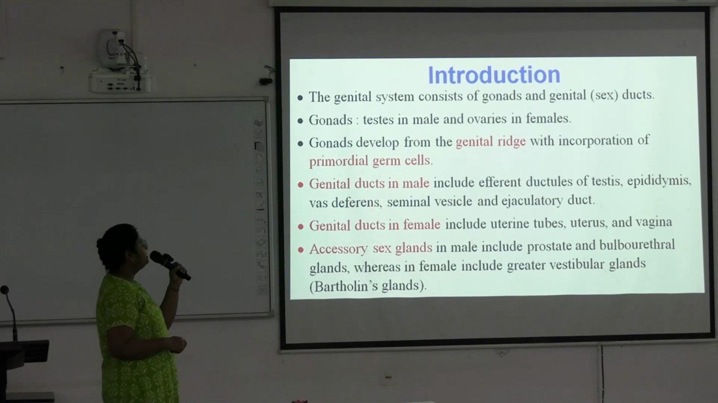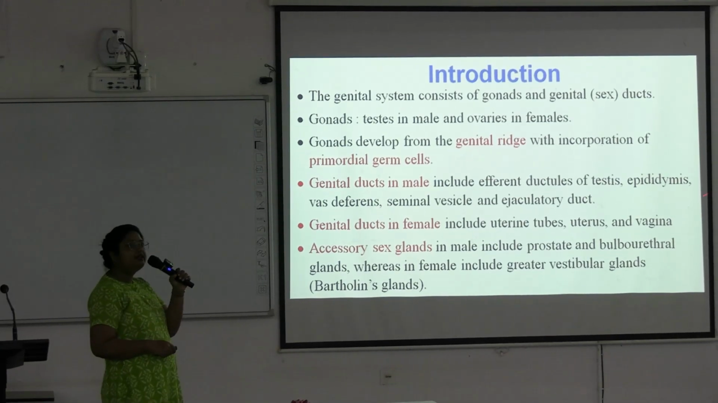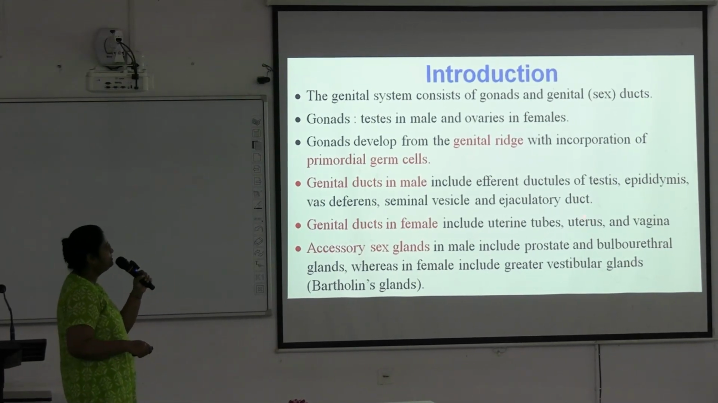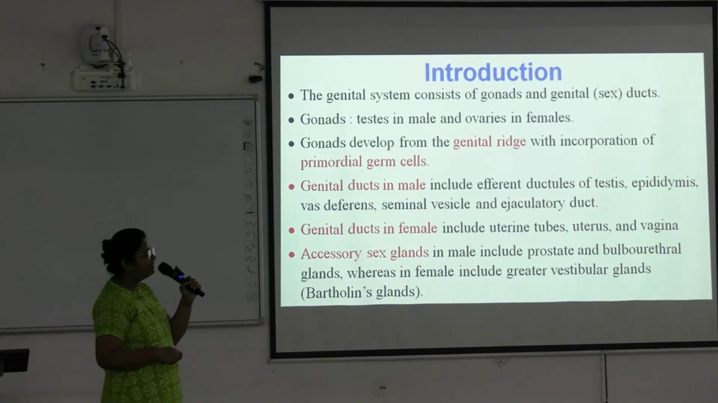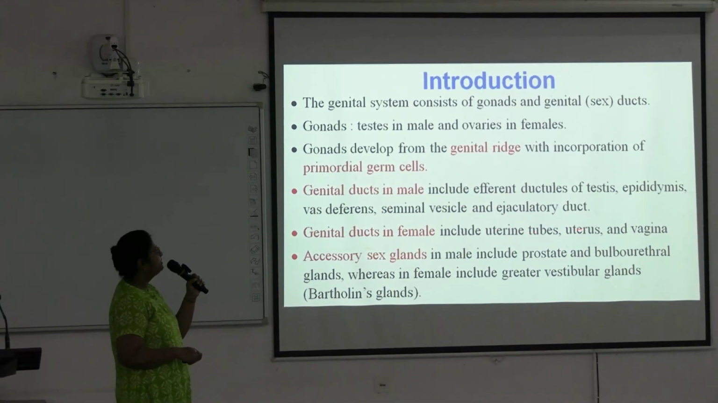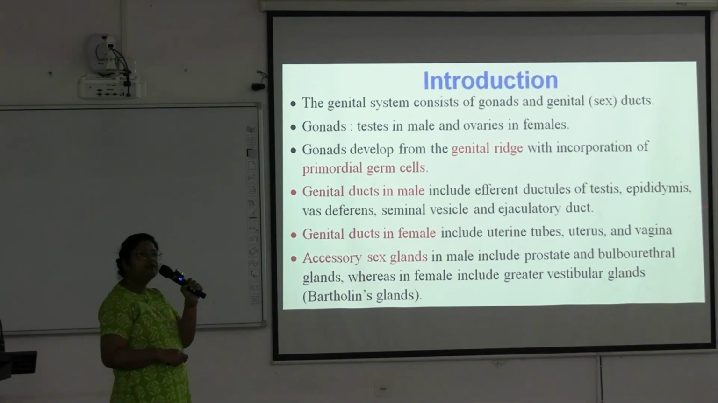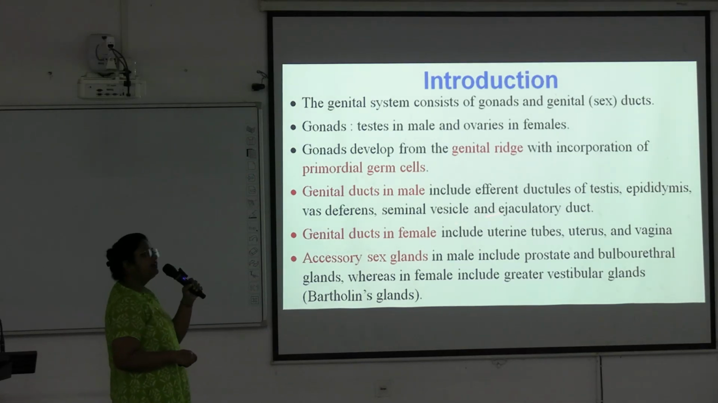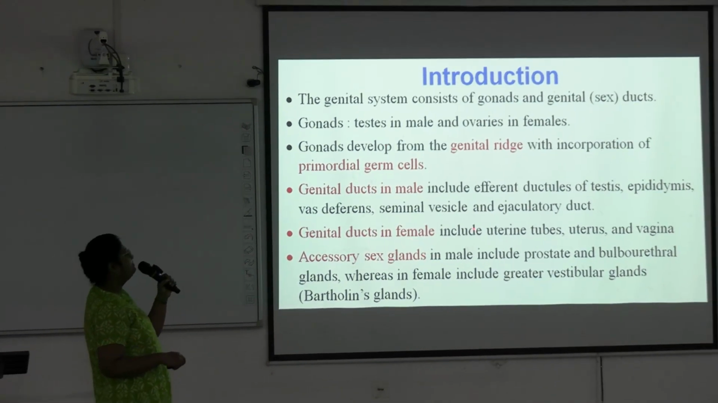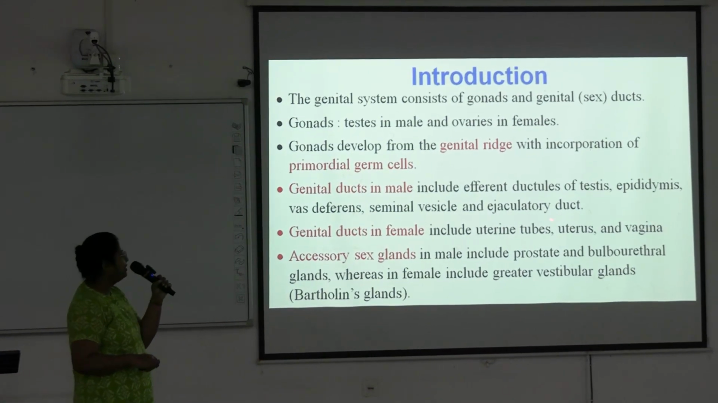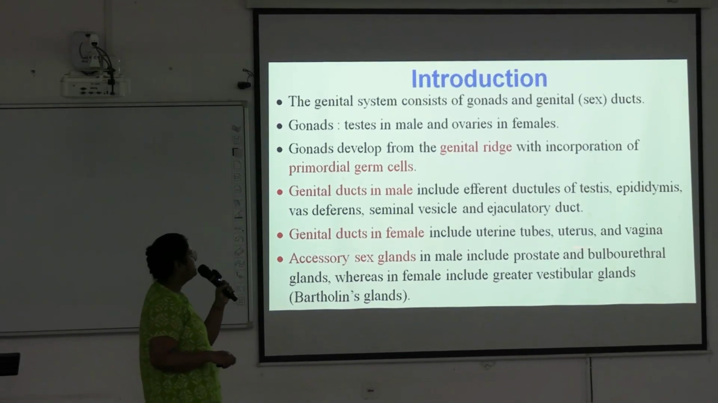And genital ducts in male include the efferent ductules of testis, epididymis, vas deferens, seminal vesicle, and ejaculatory duct. So these are included in the male genital duct. And genital ducts in female include the uterine tubes, uterus, and vagina.